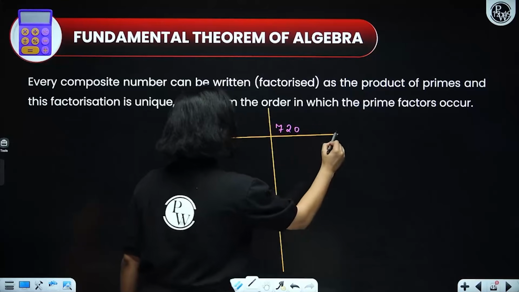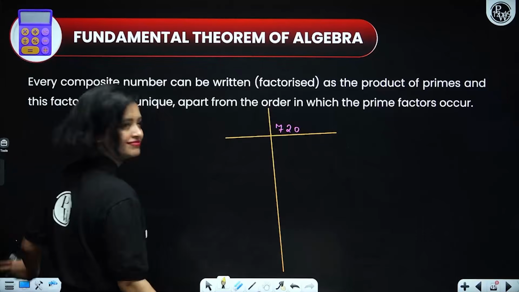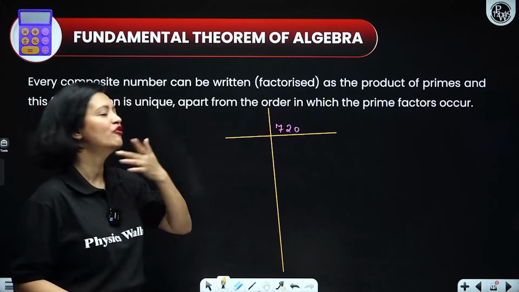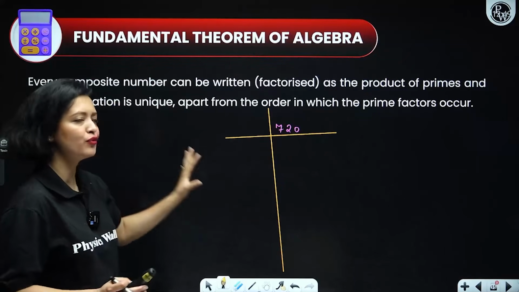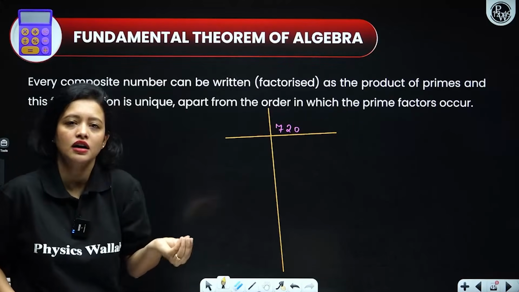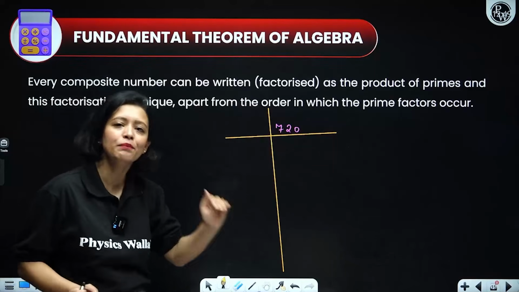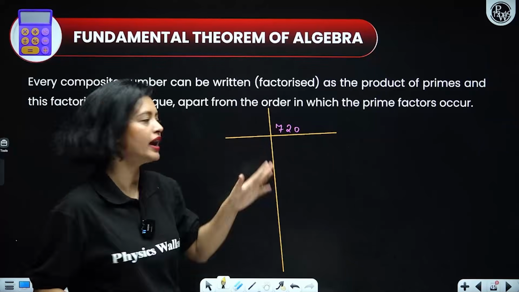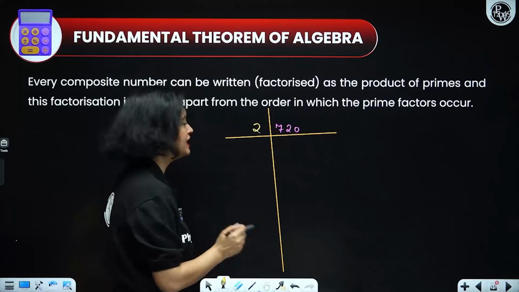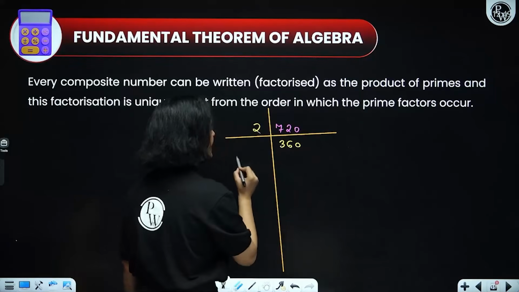Let's understand how to prime factorize in case you have forgotten. So, we have this composite number, everyone. We are going to prime factorize it. How do we prime factorize? We start by taking the number and asking ourselves which primes divide this number. To keep it simple, you start by taking 2, okay? Does 2 divide 720? Yes, it does because you have 0 at the unit place. So, let's just divide this. What you'll get? 360. Right, everyone?